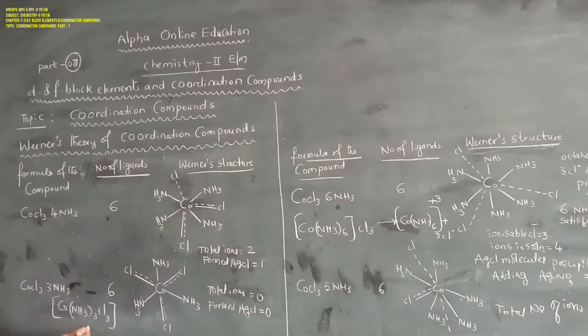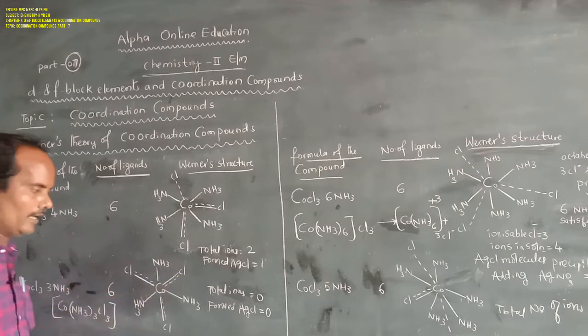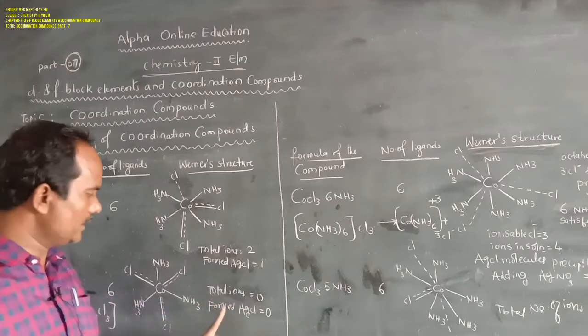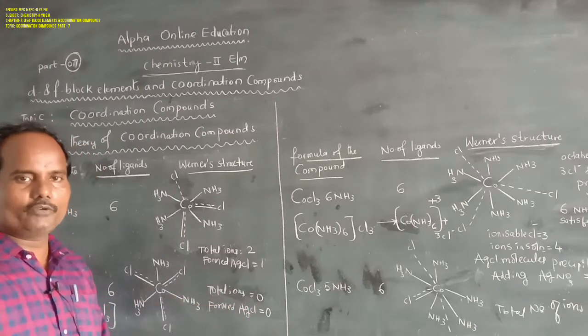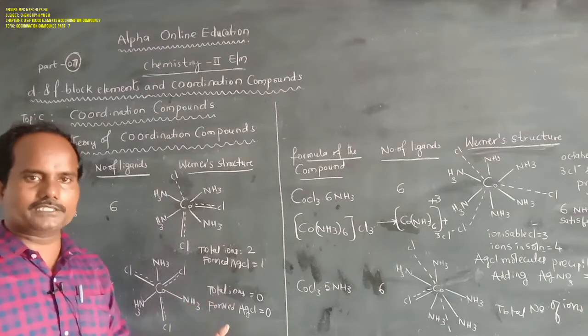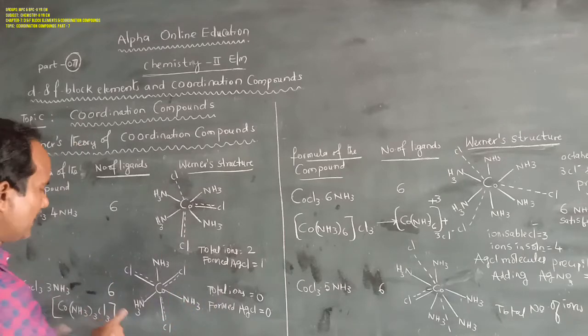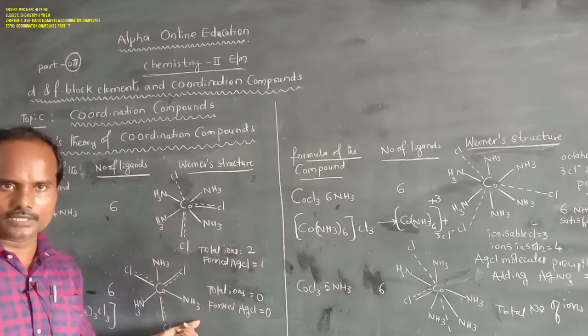Here both the chlorides as well as the ammonia are within the coordination sphere. That's why it is not at all ionizable. There are no free ions. Total number of ions is 0, and AgCl formed is 0.